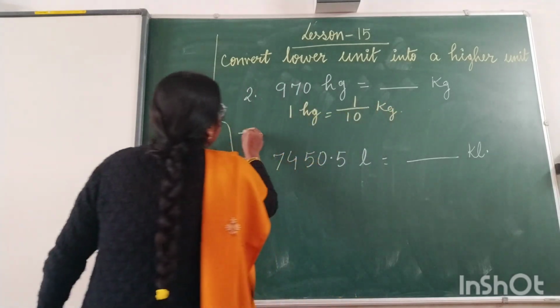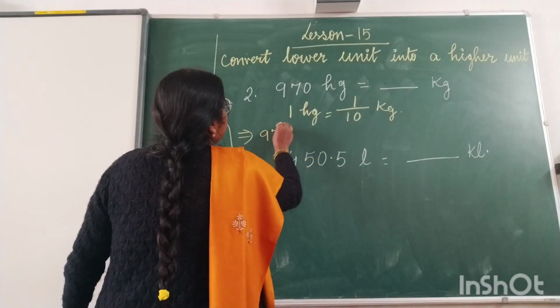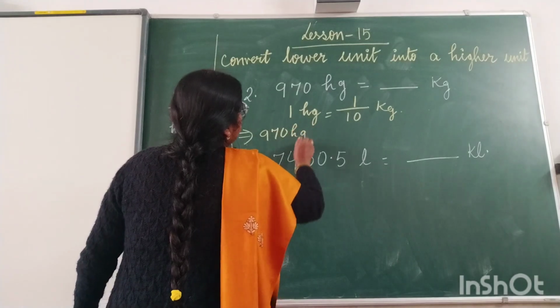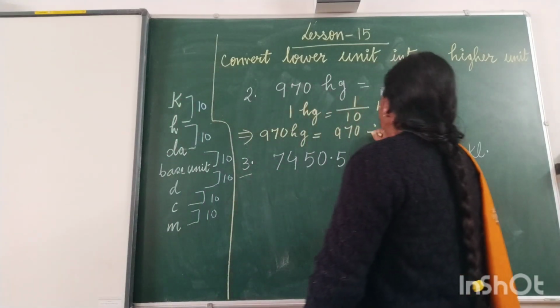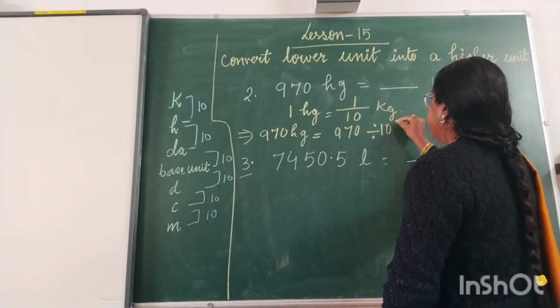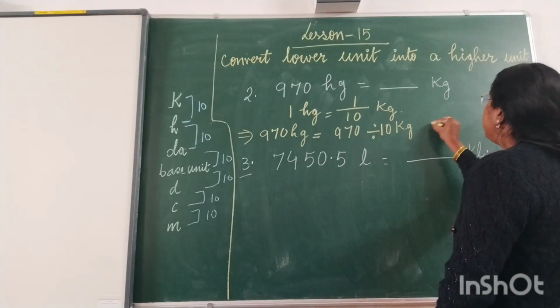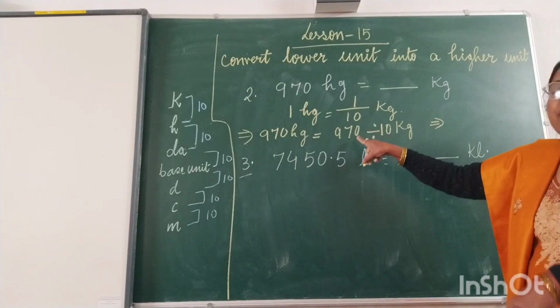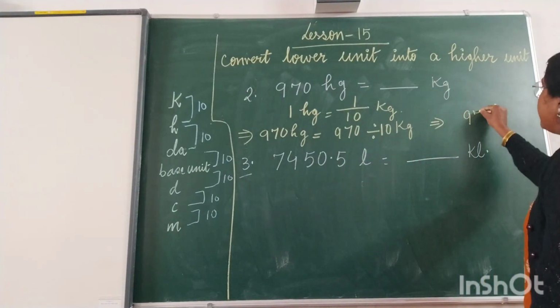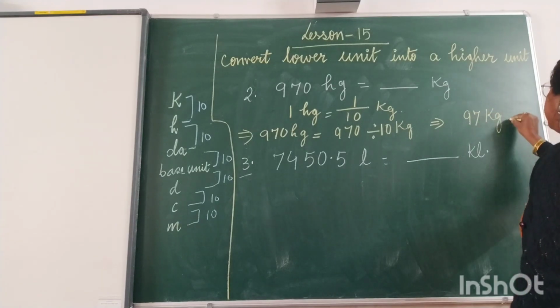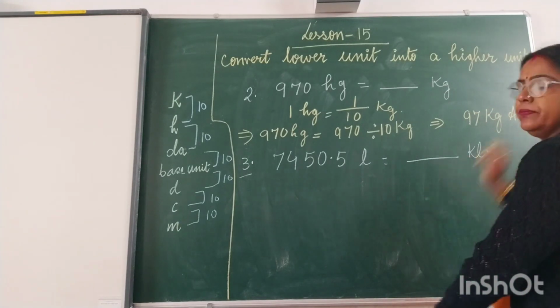So this implies 970 hectogram is equal to 970 divided by 10 kilogram. And when we are dividing by 10, the decimal will be before 1 digit. So it is 97 kilogram, and this is the answer.